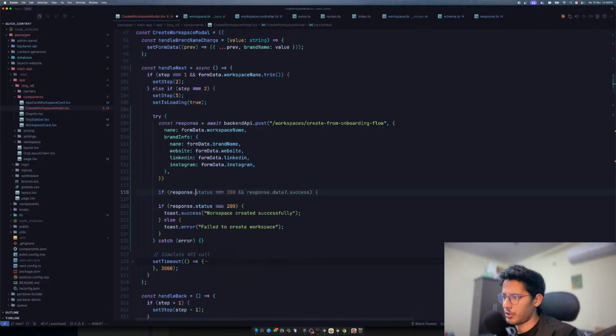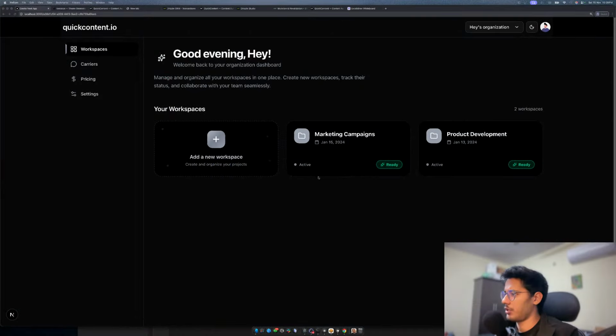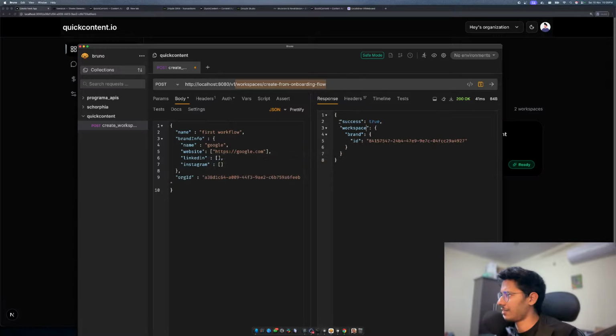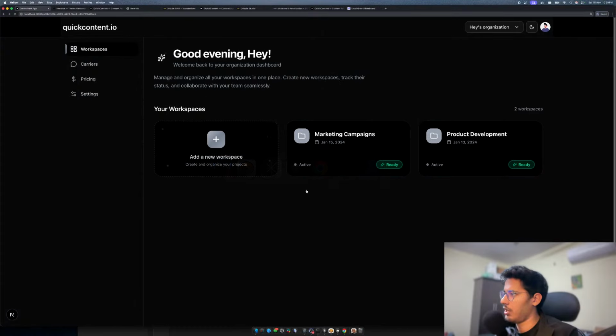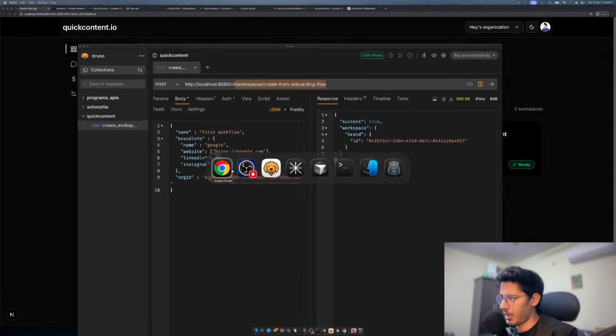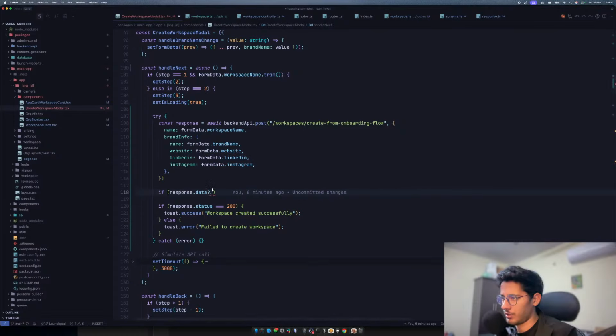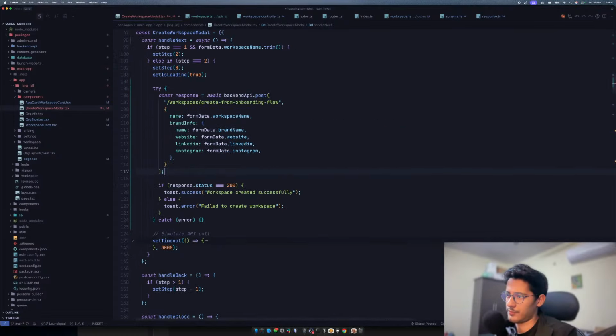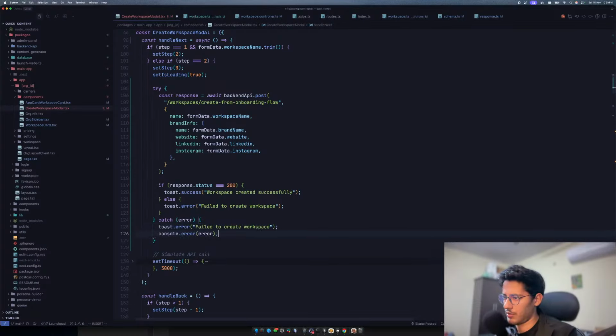So if response dot data optional chaining dot, what was the response we got on Bruno? On Bruno, we had success, so we should have success true. And if we have success true, we would have a brand ID, right? That means it was created successfully. So for now, let's go to Cursor and say, yeah, it's success. Let's see if we are able to create this successfully or not. Otherwise, we can just say error and log it there.